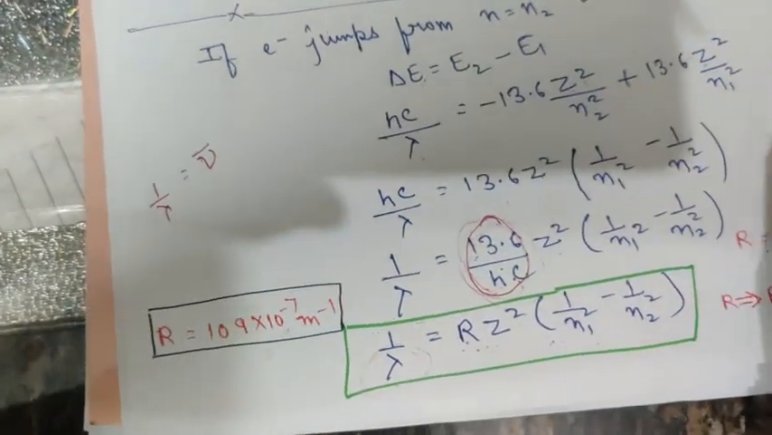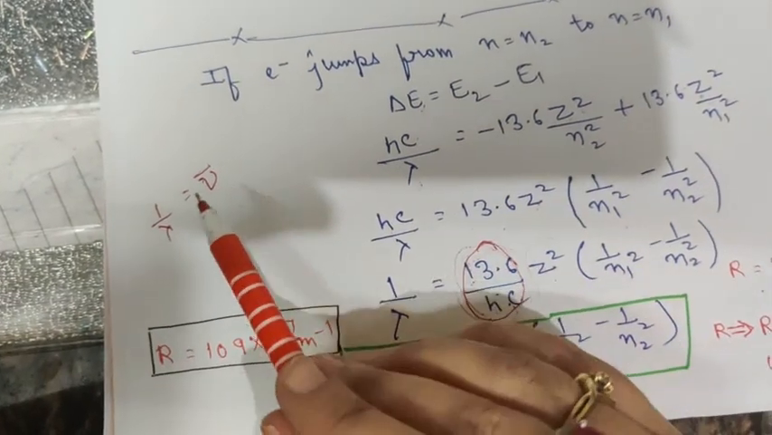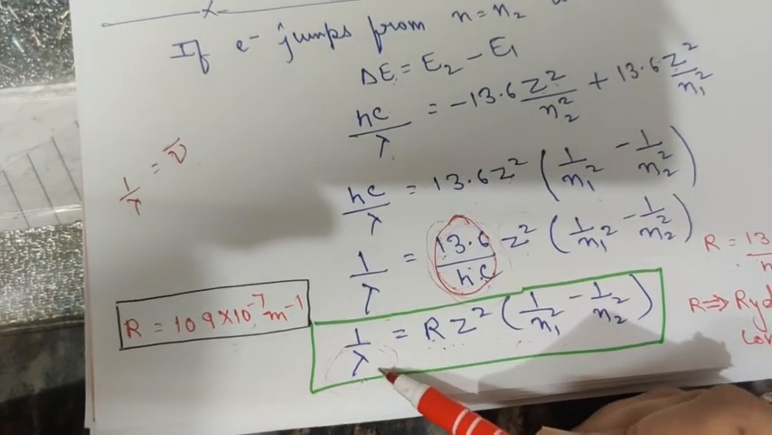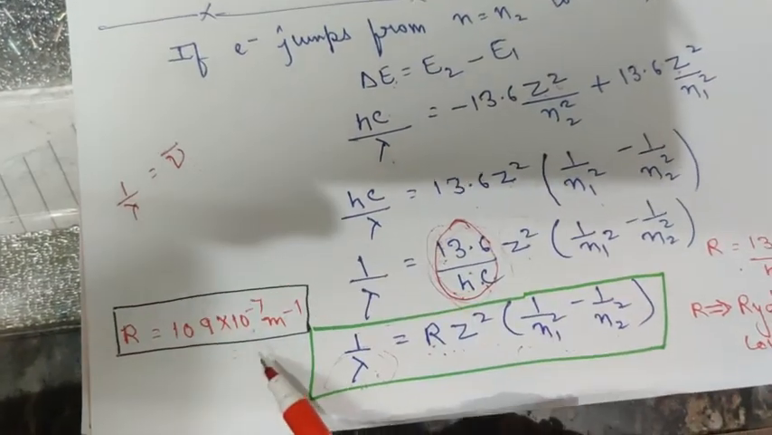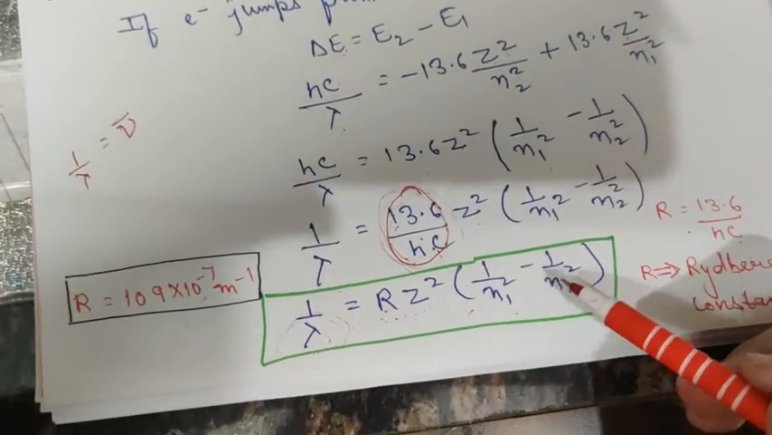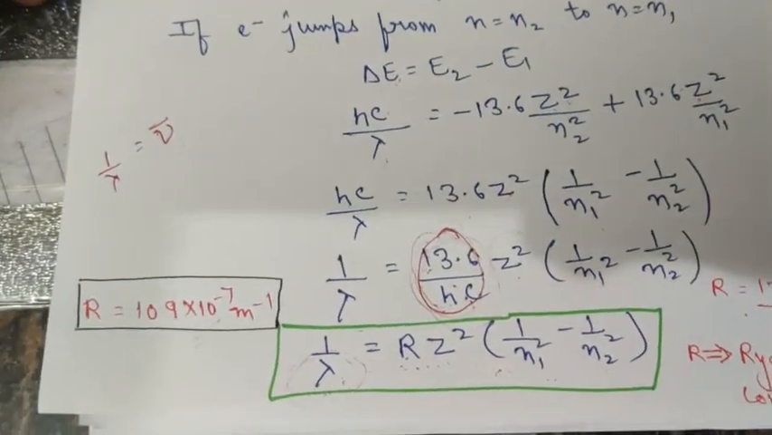So at times in the question you might get the question in the form of wave number, to find out the wave number. So in place of 1 upon lambda, what will you substitute? You will substitute this value of wave number. So wave number is equal to RZ square into 1 upon n1 square minus 1 upon n2 square. So this is it for today.